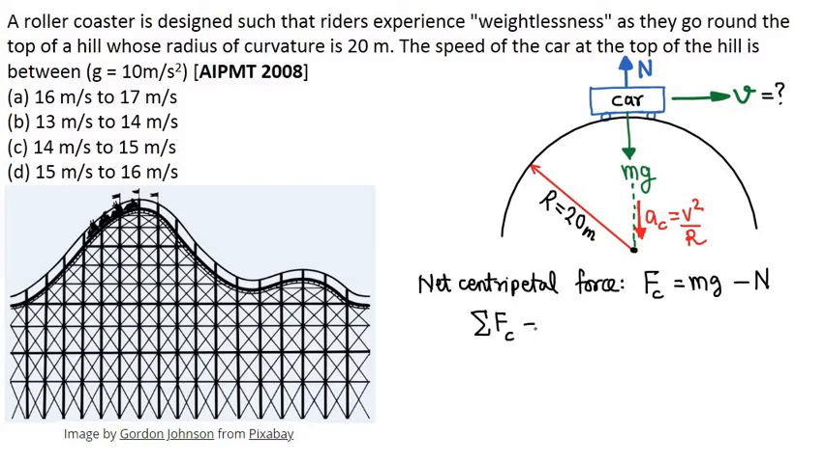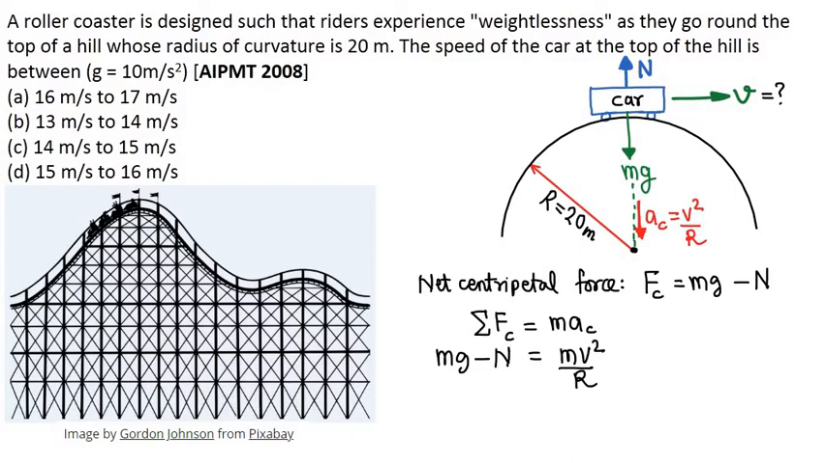Toward the center of the circle, sigma Fc, the net force toward the center, is equal to mass into acceleration toward the center, or we can say the net centripetal force is equal to mass into centripetal acceleration. So write down here mg minus N is equal to m into v square by r. The radius is given in the question as 20 meters.